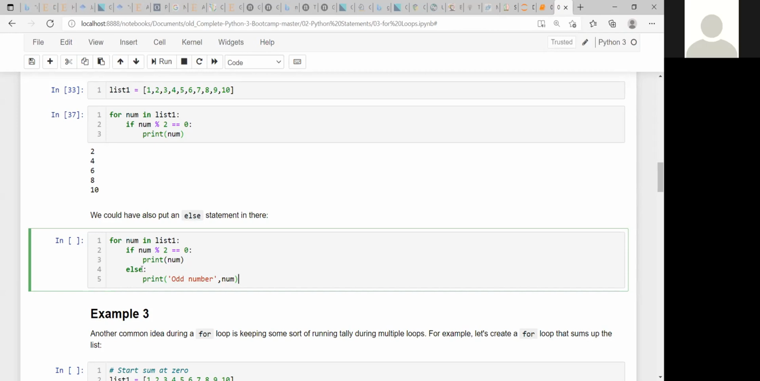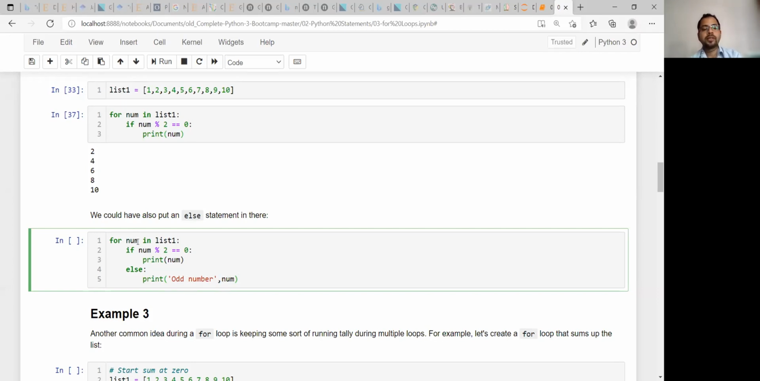And now in the else statement, what will it print? Odd number, comma, 1. Very good. Odd number 1. So this is the syntax for how we can print this. This is just a printing statement. If you just put number, then also you will get that number 1.